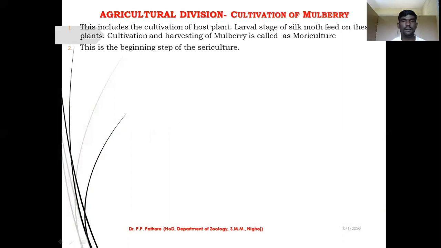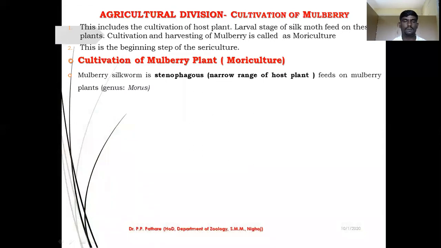This is the beginning step of sericulture. Mulberry sericulture begins with the cultivation of mulberry plants. Do you understand? So let us start the cultivation of mulberry plants. It is an agricultural process to start the cultivation of mulberry plants. That is called moriculture.